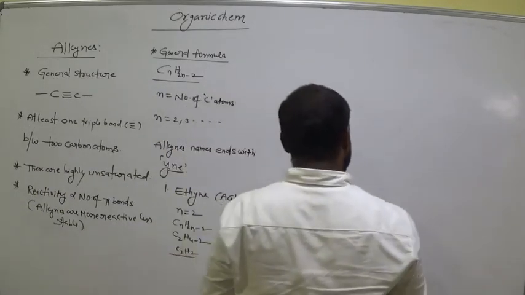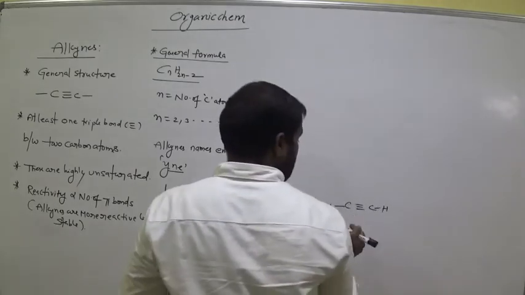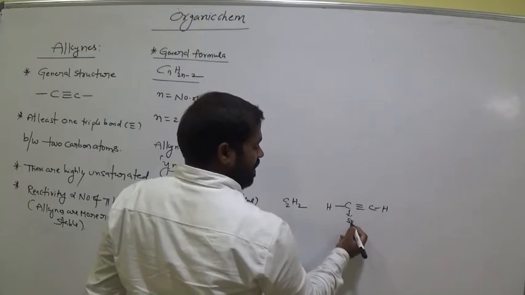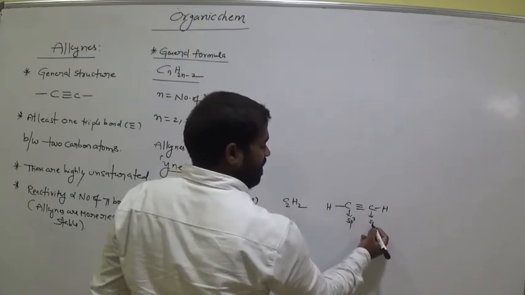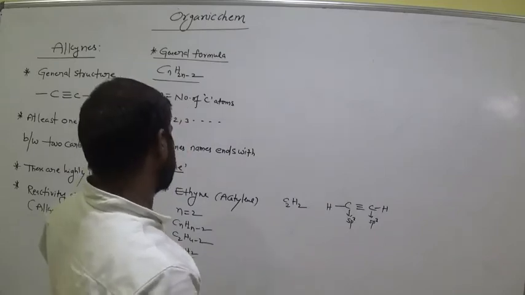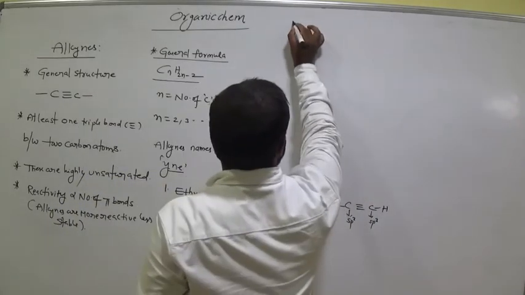So simply we can write its structure. Now it is a triple bond. Carbon bonded with the triple bond, what is the hybridization? sp. And here what is the hybridization? sp. Okay? Clear? All of you? Next go for the second one.